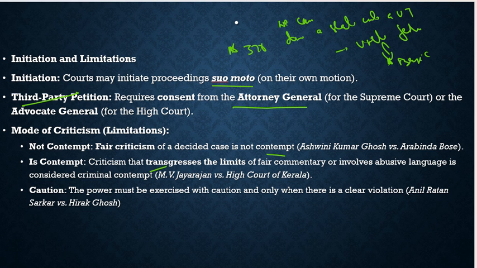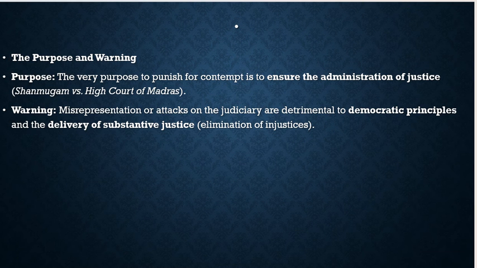Then what can be the caution? The power must be exercised with caution, and only when there is a clear violation should it be exercised. There should be a clear distinction between what leads to contempt and what does not. This is exactly what the author here highlights. Then the purpose and warning. Purpose: the very purpose of punishing for contempt is to ensure the administration of justice. This is why we need contempt here.